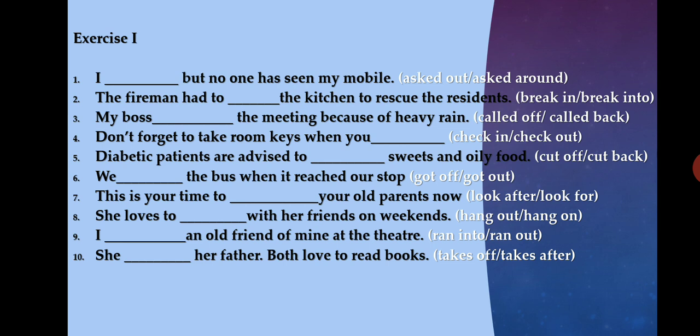When you check out, you take the room keys and give them to the reception. Next one, diabetic patients are advised to dash sweets and oily food. Answer is cut back. Cut back means you stop something. Next one, we dash the bus when it reached our stop.